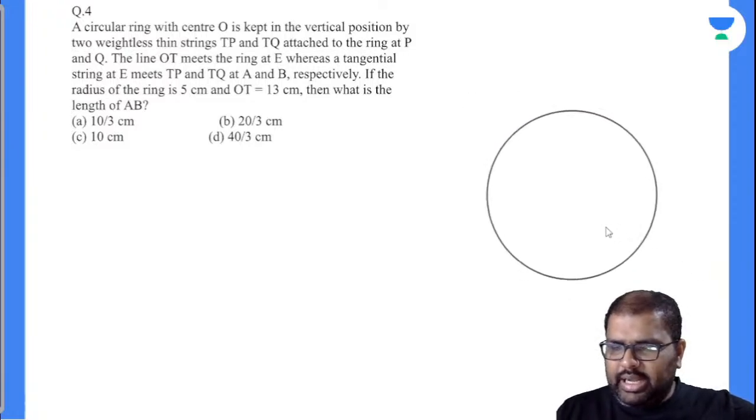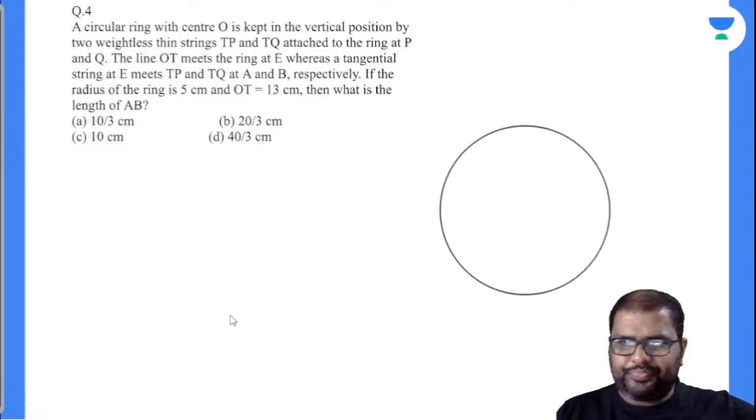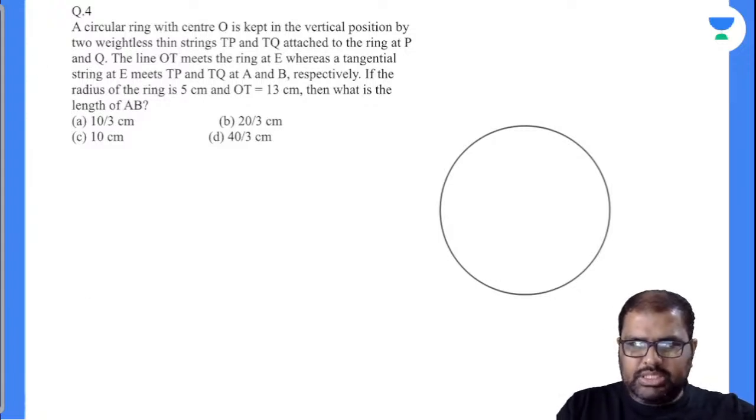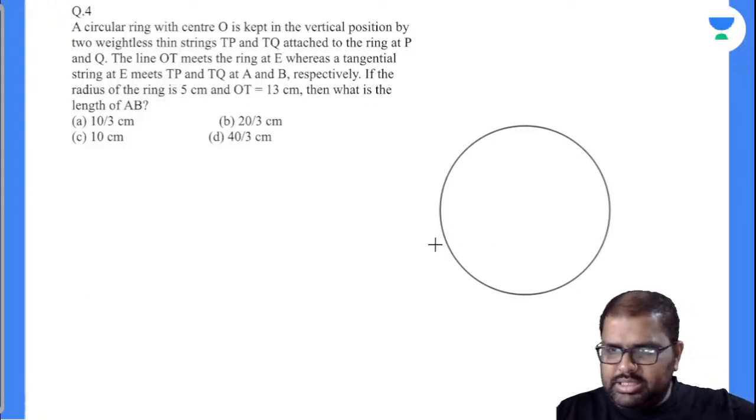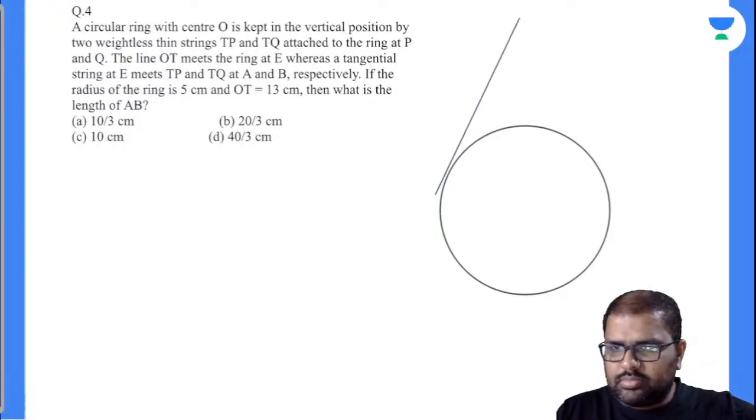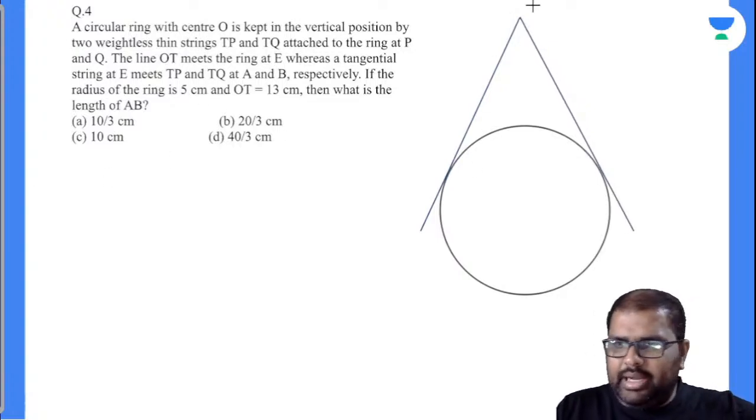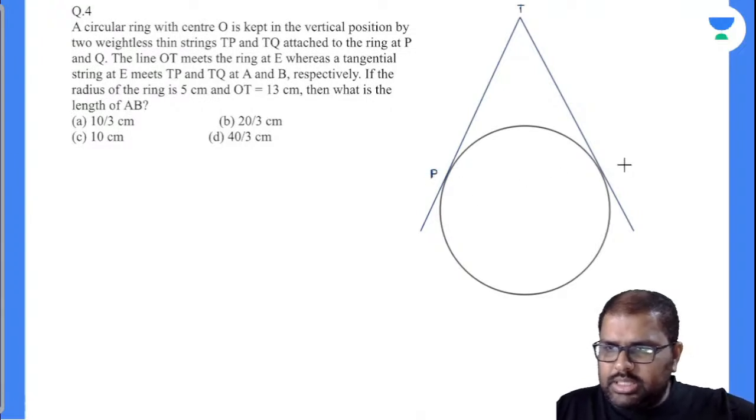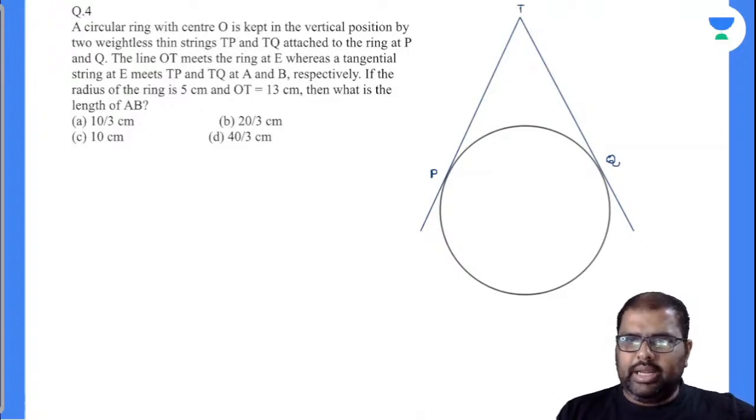So there is a circular ring with center O kept in vertical position by two weightless strings. I'll take down the strings like this. What are those? TP and TQ. This value is T. I'll take down this as P and this as Q. Any other point given there? Attached to the ring at P and Q.